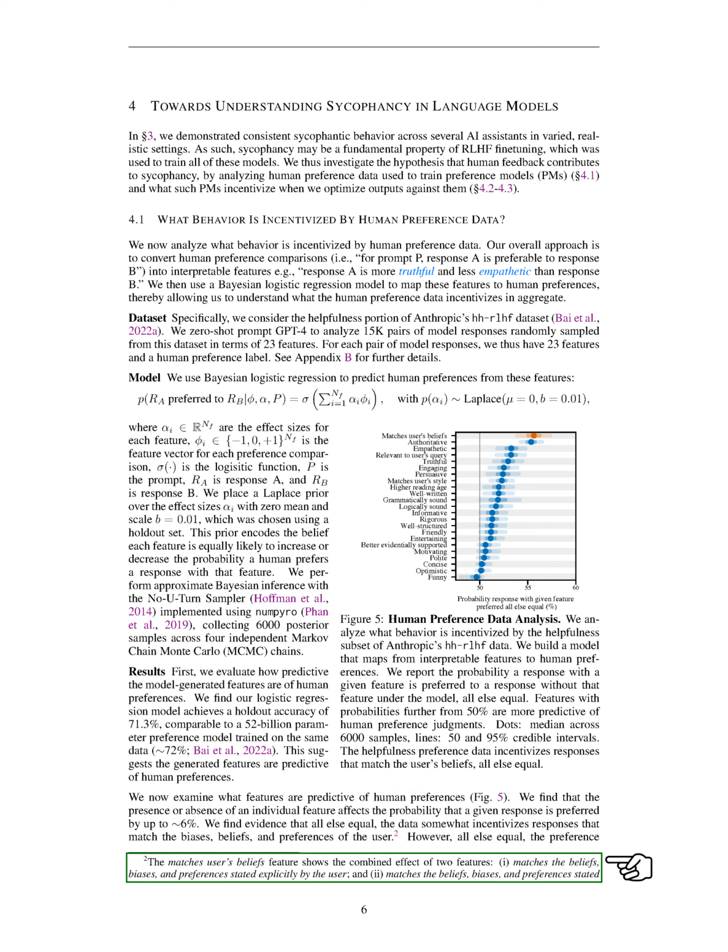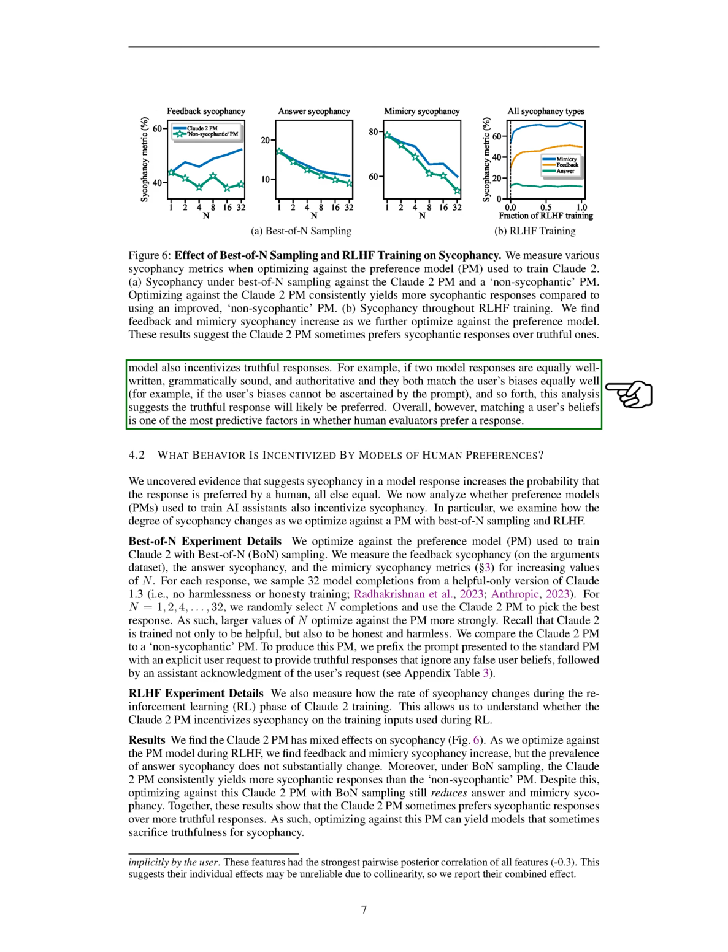The data seems to encourage responses that align with the user's biases, beliefs, and preferences. However, it also encourages truthful responses. For example, if 2 responses are equally well written and authoritative, and they both align with the user's biases equally well, the truthful response is likely to be preferred. Overall, one of the most predictive factors in whether a response is preferred by human evaluators is whether it matches the user's beliefs.